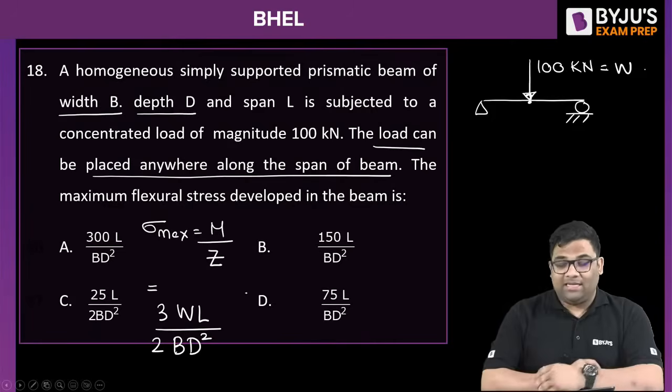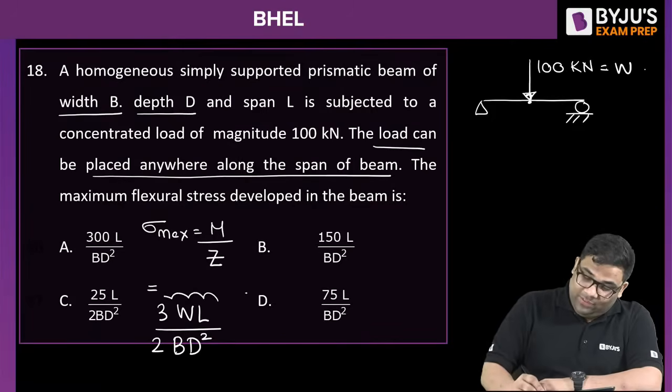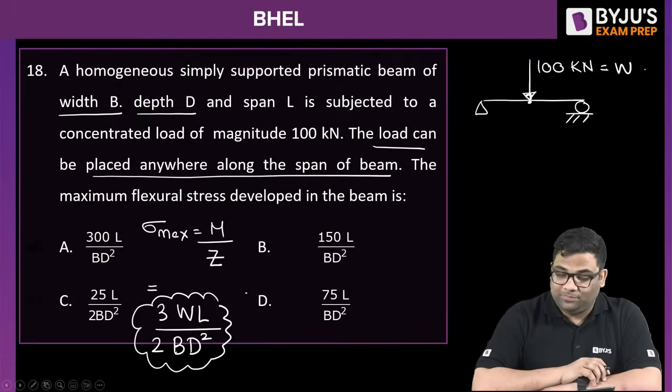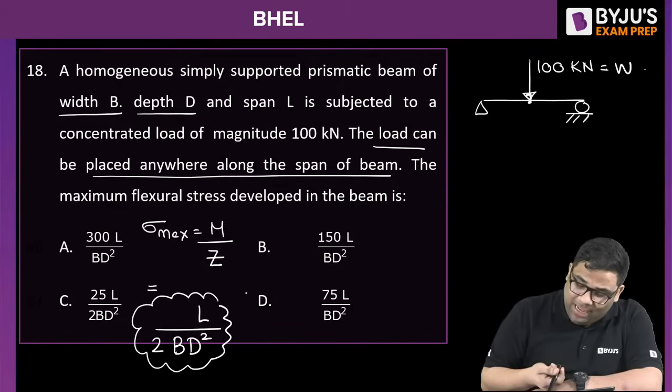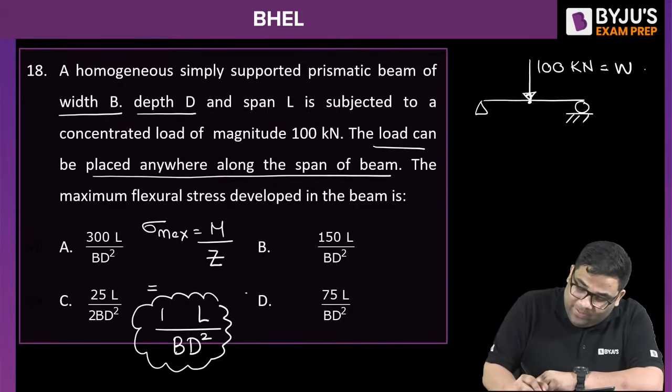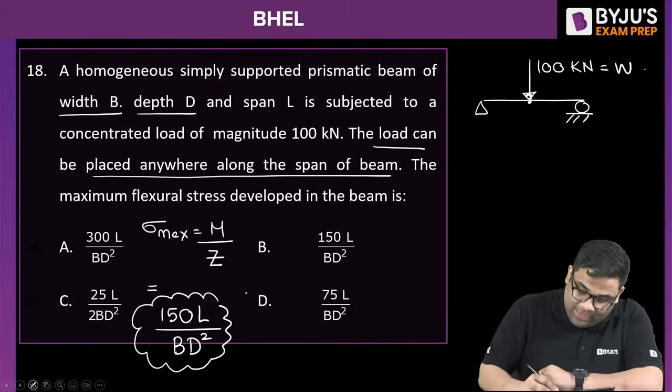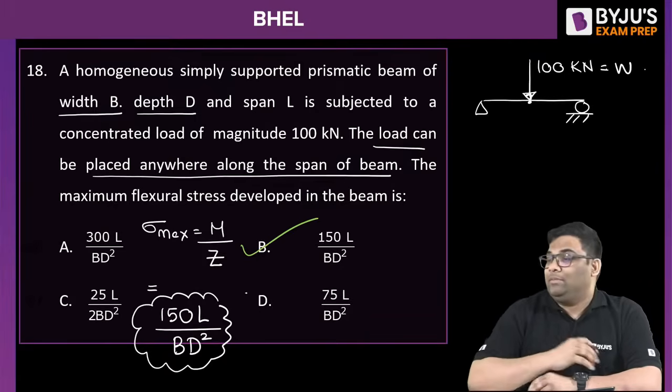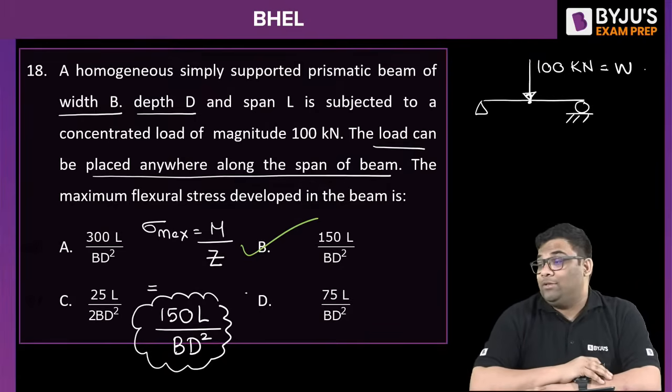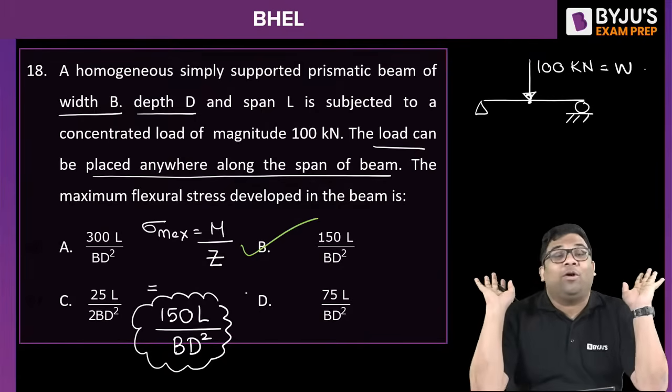Now tell me what is the right answer to this. Put the values and tell me. Okay. So W is given how much? 100. Just have to put 100 here. So what will happen? This will be 150 L by BD square. The right answer is B. Again you can see, you can solve this question within a short time if you know the formulas.